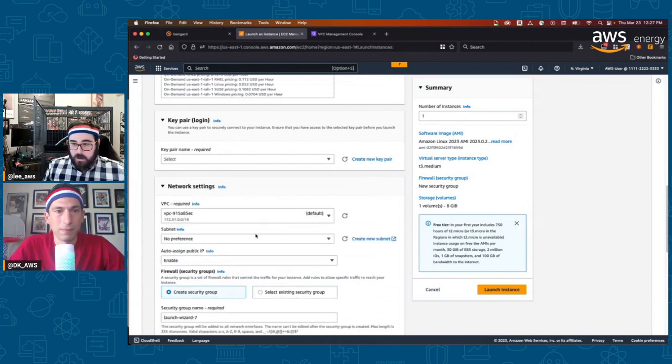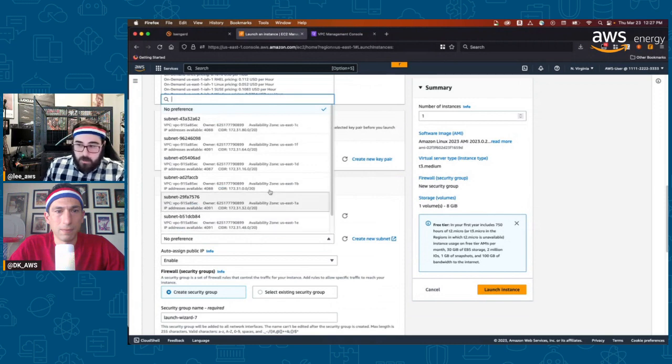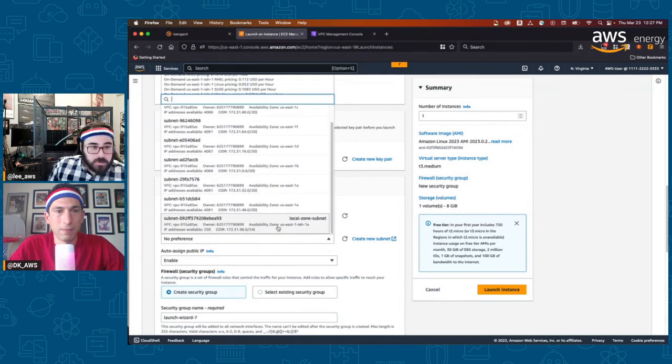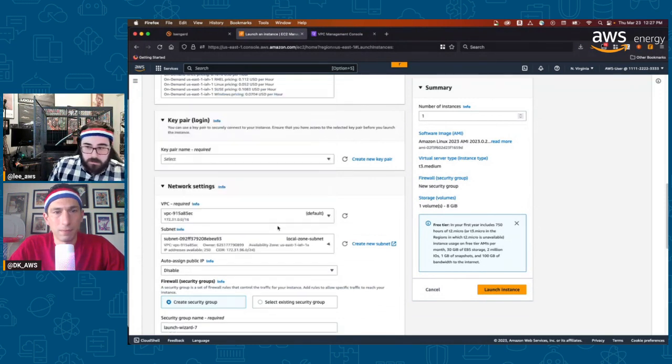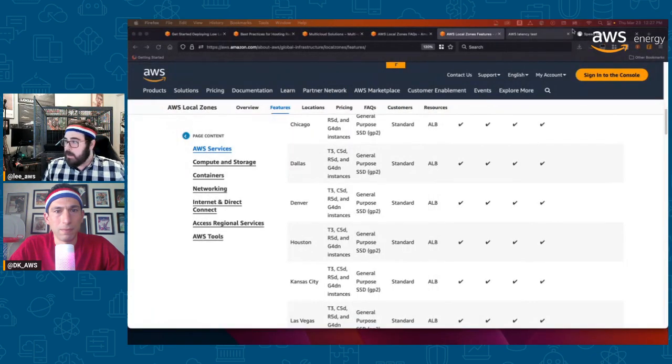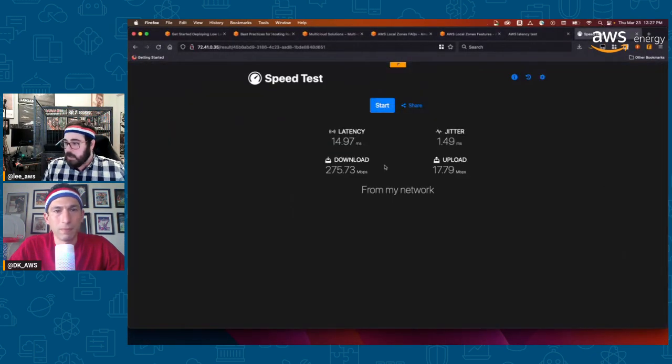If I want to make sure that subnet I created is used, I would just select my local zone subnet that I made and use that. And that's it. Anything else I would manage, I would work with, it's a typical EC2 instance inside of this. And if you're doing that yourself following along, I actually got better results.